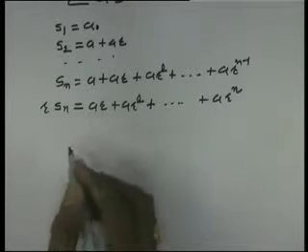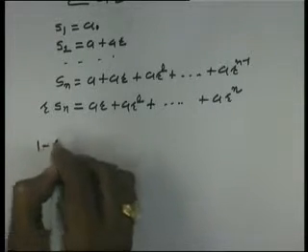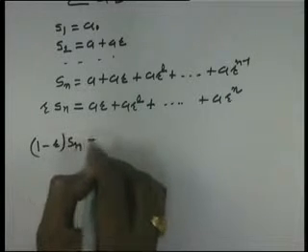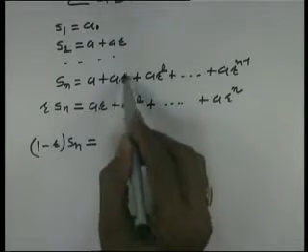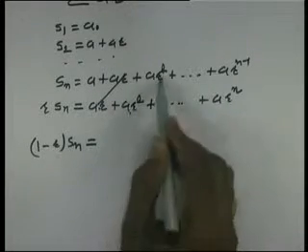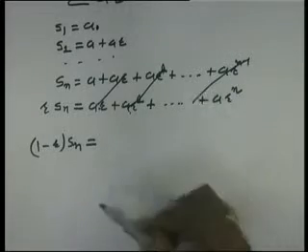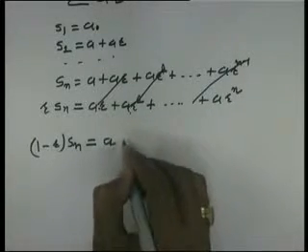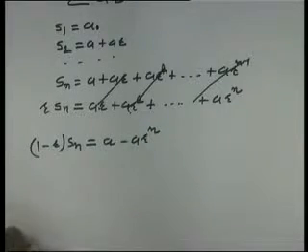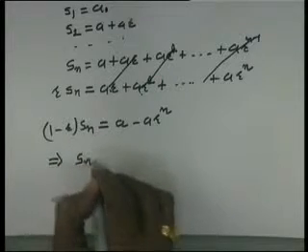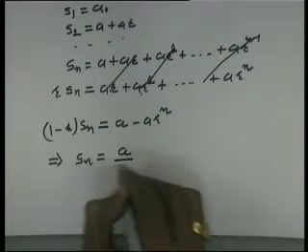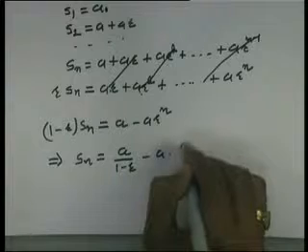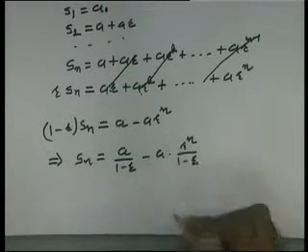Now take the subtraction of these two equations. We have 1 minus r Sn on the left hand side. We can see that ar minus ar is cancelled, ar square minus ar square can be cancelled. So what is remaining is a minus a r raised to n. So here we can see that Sn is equal to a upon 1 minus r minus a r raised to n upon 1 minus r.